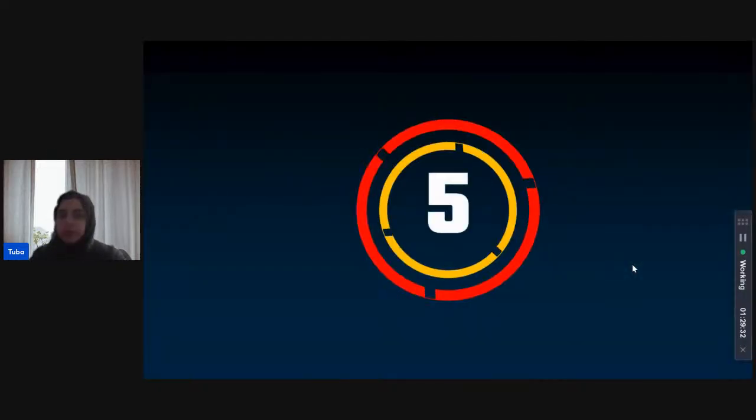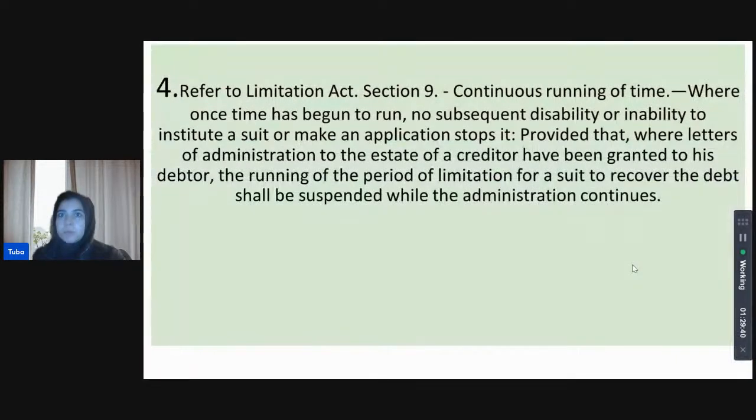All right. Karan thinks it's subsequent insanity. Priyanka, Shivani, it is a disability, Karan. So, time once it has begun to run, it cannot be stopped in the case of subsequent disability. Okay, that is the correct answer. So, where once time has begun to run, we go through section 9. We go through section 9, where once time has begun to run, no subsequent disability or inability to institute a suit or make an application stops it. So, no subsequent disability will pause a time of limitation that has already run.